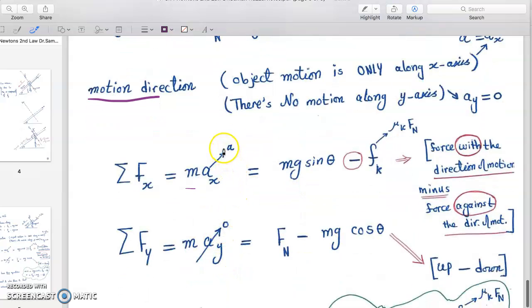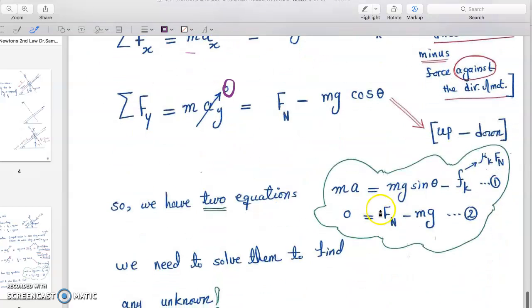If the object is allowed to move, the movement will be along the x-axis, but there will be no movement along the y-axis, okay? So the summation of the forces along the y-axis is 0, but we have to know what the forces along the y-axis are: the normal force minus the y component of the gravitational force, which is up minus down.